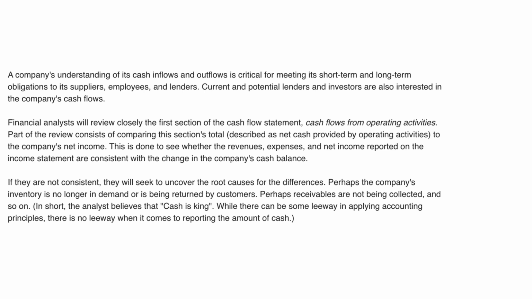Part of the review consists of comparing this section's total, described as net cash provided by operating activities, to the company's net income. This is done to see whether the revenues, expenses, and net income reported on the income statement are consistent with the change in the company's cash balance. If they are not consistent, they will seek to uncover the root causes for the differences.